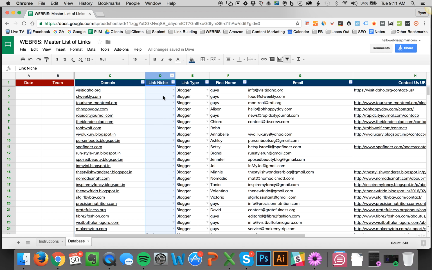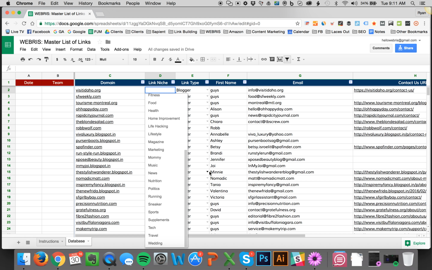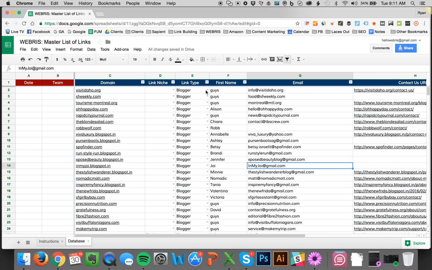Number one is going to be the link niche. You can see the drop down here. We've got all of these things tagged for you. You just have to select one of them. And then the link type. There's only 4 opportunities that you can choose from, and I'm going to talk about these in a second. Then we need you to do a first name and check the email.